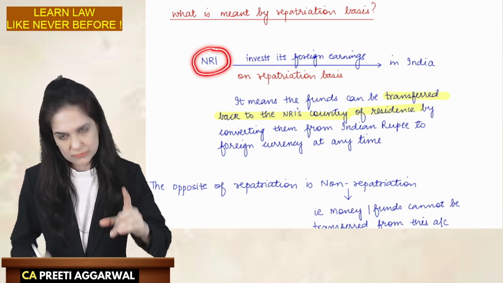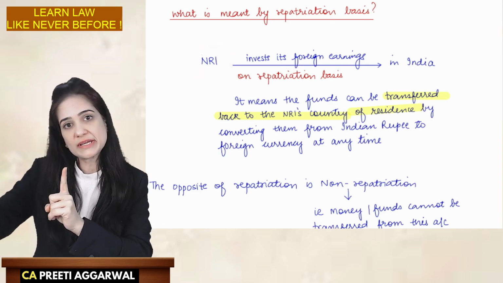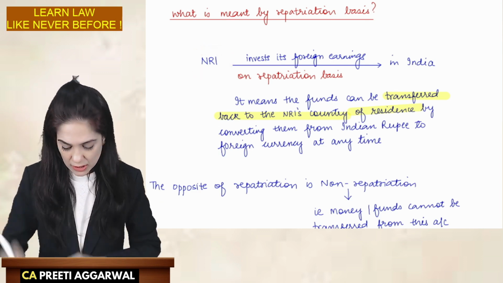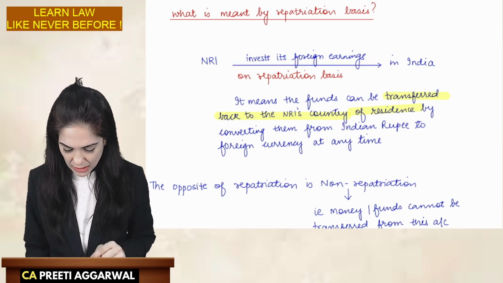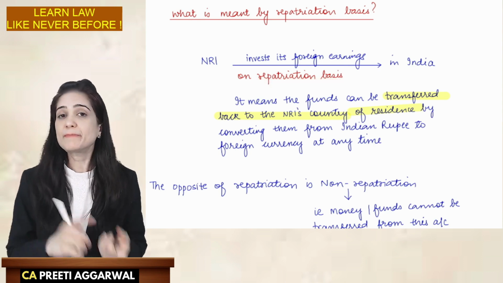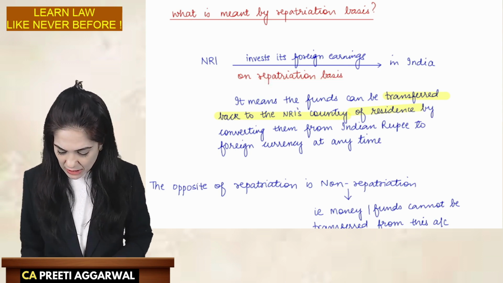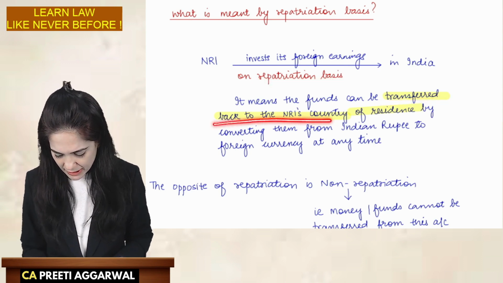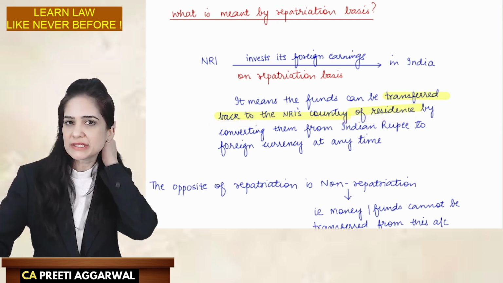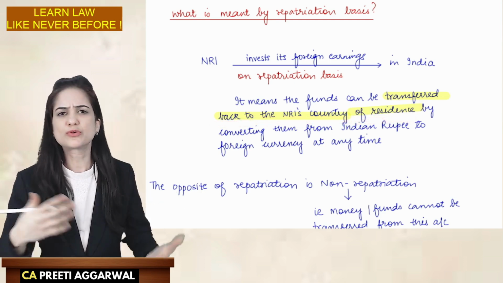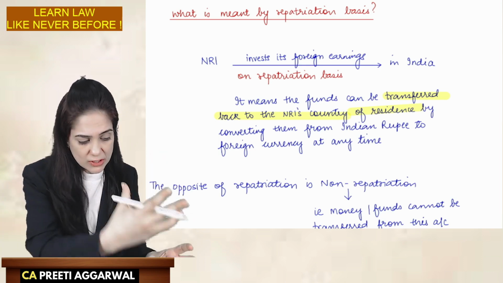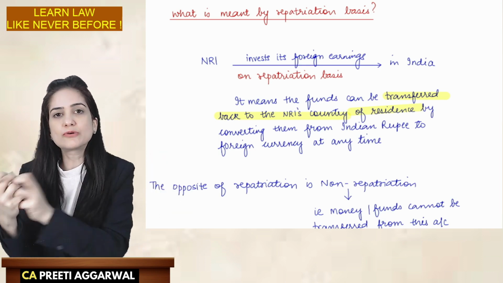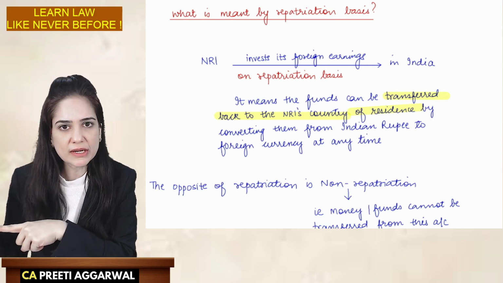NRI means non-resident Indian, who is staying abroad. He invests the foreign earnings in India. If he is investing on repatriation basis, it means that the funds can be transferred back to the NRI's country of residence. So they do it through different accounts. He has invested money in India, but he is going to take it from that account to the country where he is currently staying.